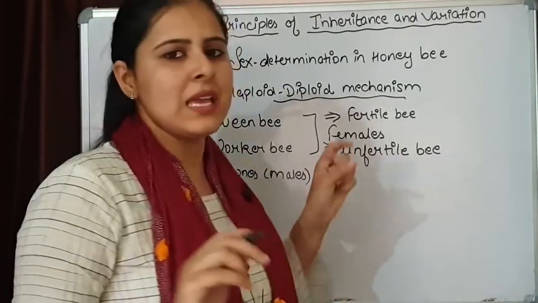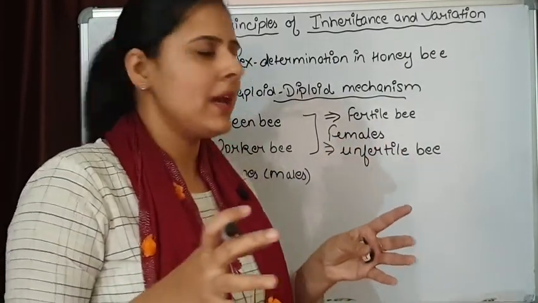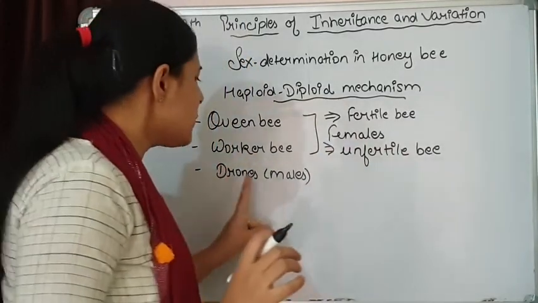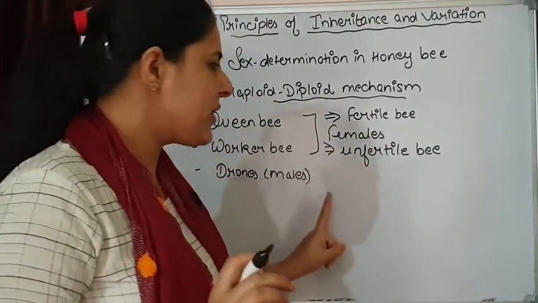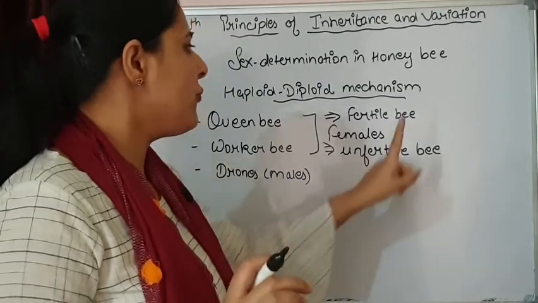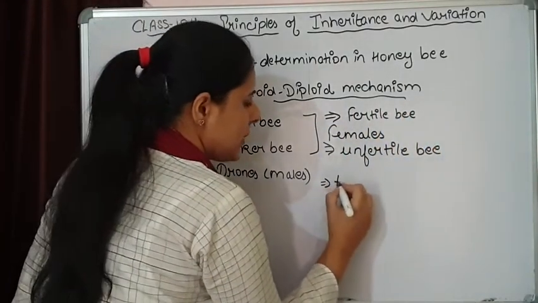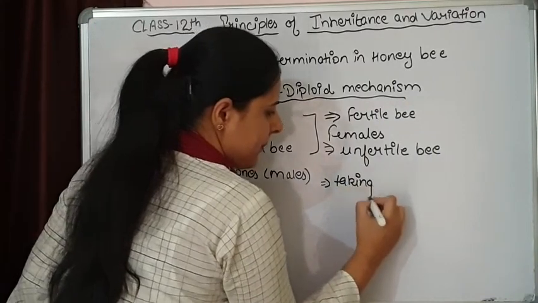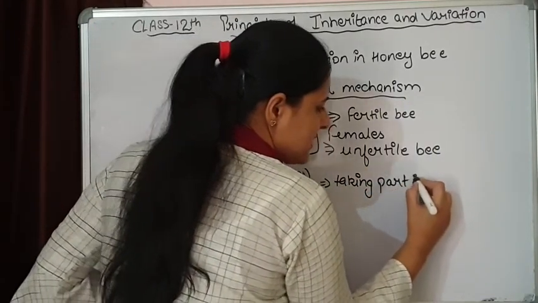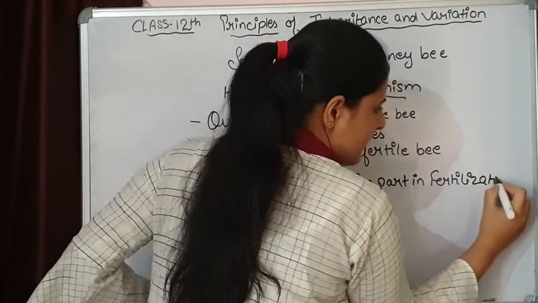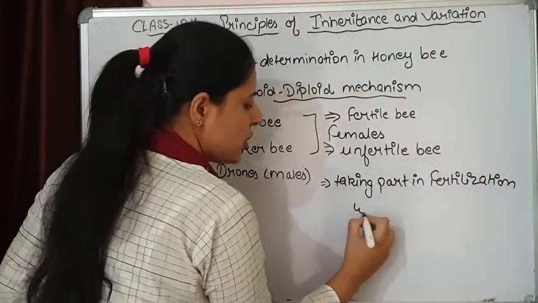Their function is to collect the nectar and take care of the beehive. The function of the drone bees is to fertilize the queen bee. So they are also taking part in fertilization with the queen bee.